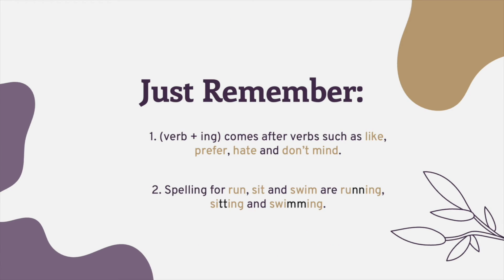So, just remember that when you want to use verb plus ing, verb plus ing comes after verbs such as like, prefer, hate, and don't mind. In other words, it means that when there are two verbs getting together, the first one must be in the original form and the second one must be in verb plus ing.